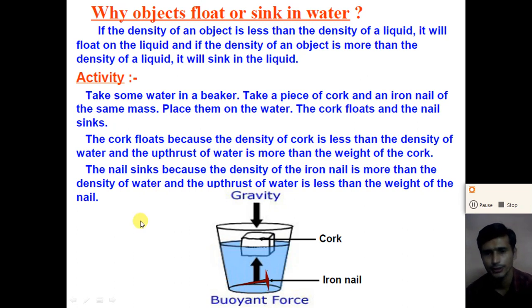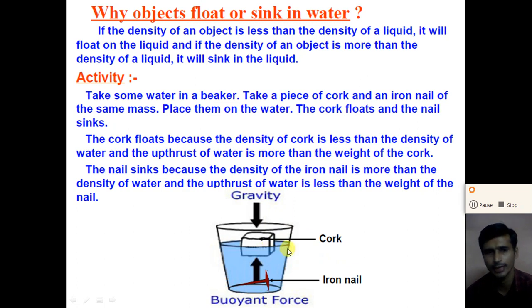Firstly, we consider the cork: the gravitational force on the cork is less than the buoyant force, so we can say that the cork will float on the surface of the water. Similarly, in the other case, the iron nail, the gravitational force is more compared to the buoyant force.